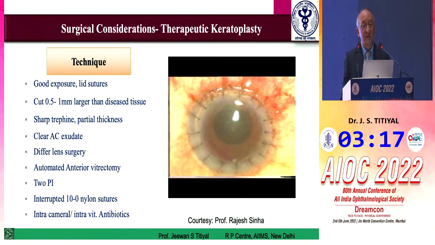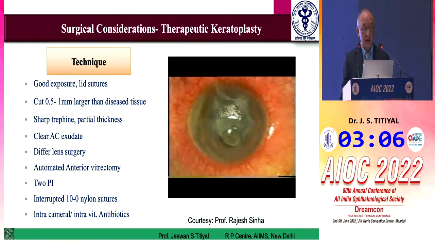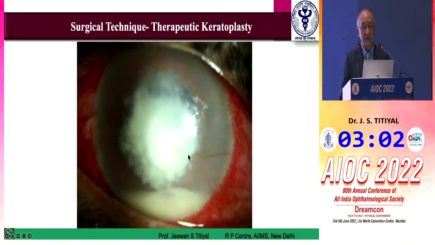Titration of suture strength is also difficult because the host may be edematous. Similarly, the graft may also be edematous in these cases. So you may be required to handle suture adjustment in the post-op period quite regularly in these cases. And sometimes the sutures are one indicator telling what is going to happen in the post-op period.